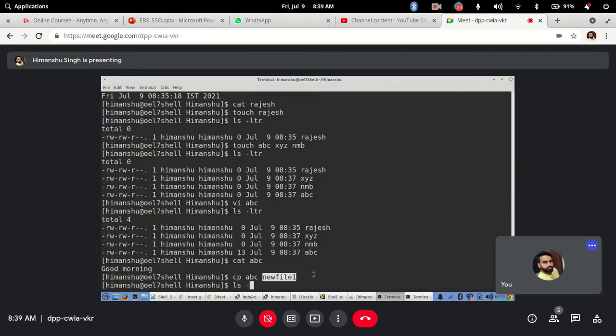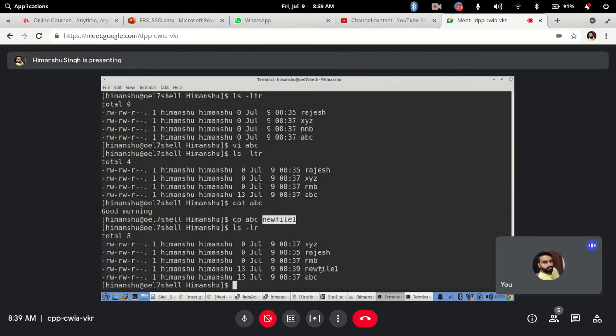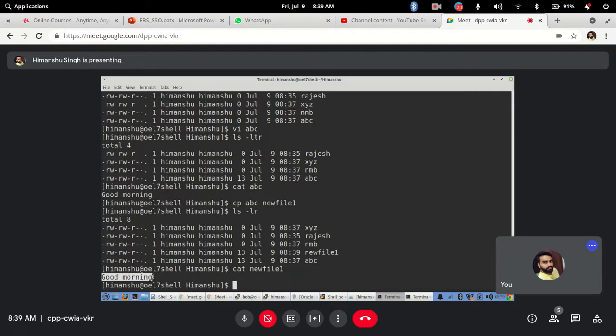okay. So now if you see, we have a new file that is created, but it is the copy of your abc file only. Say good morning, okay, same content in new file 1 as well. So we have copied this file as a new name and this is the new file. The same way like you copy and paste any files or folders in your normal Windows also, same thing we are doing here via command line. Clear? Any doubts in this? Okay.